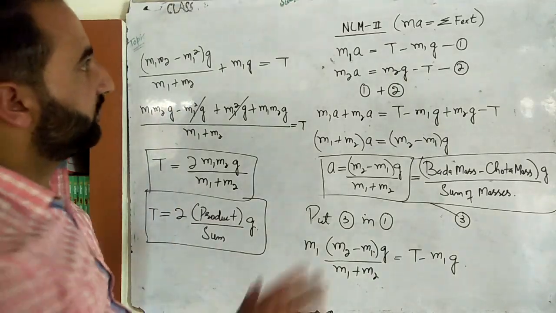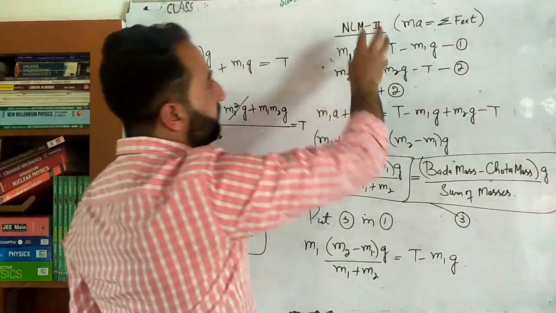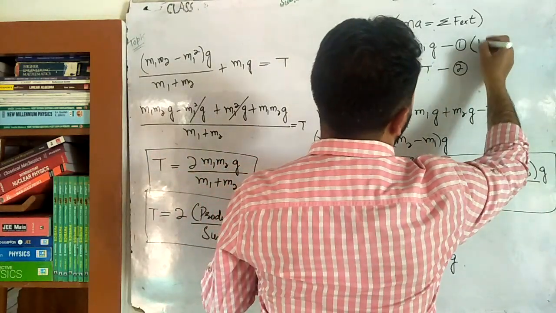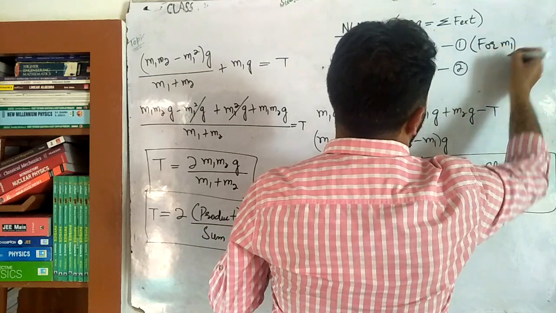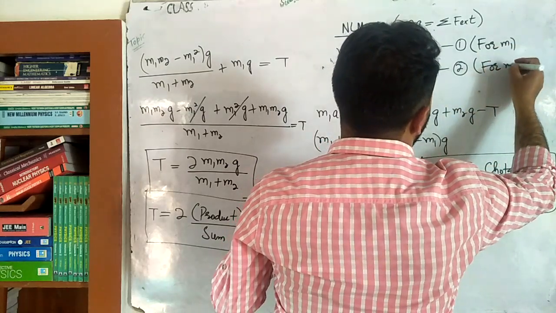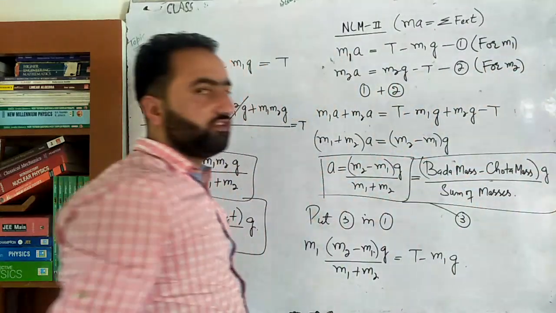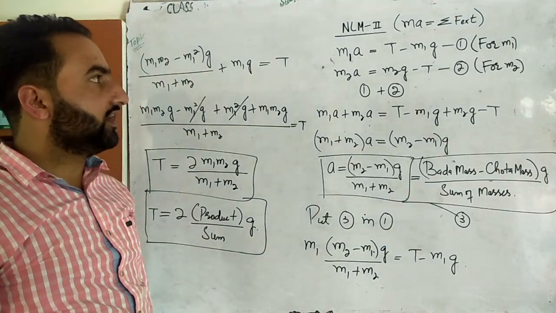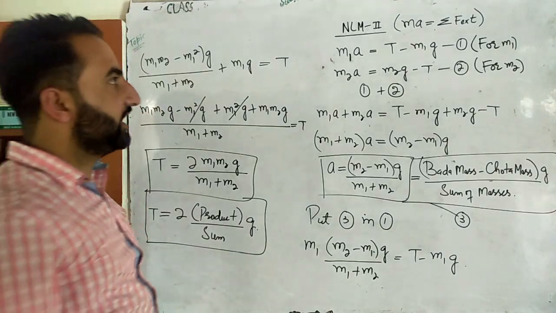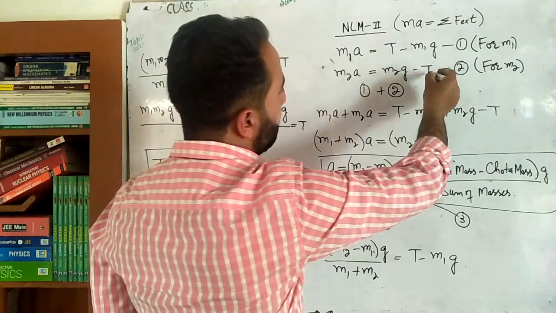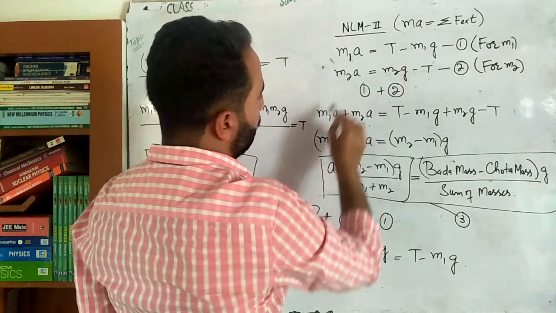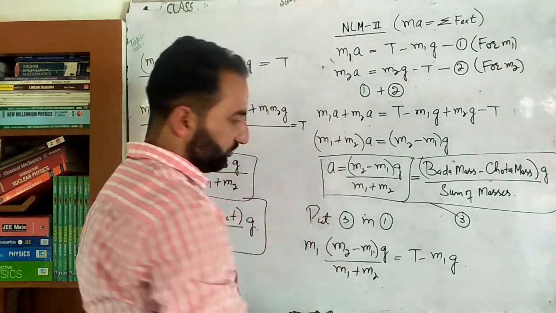Okay, so here simply what I used is that NLM second, Newton's second law of motion. Then we have this equation number, this for m1, this equation is for m1, and this is for m2. Take care that the force which is in the direction of acceleration is to be taken positive, and the force that is opposite to the acceleration is to be taken negative. Then add these two equations in order to eliminate this t and t, or to calculate a. Okay, so we have added. Then by simple mathematics we have this.